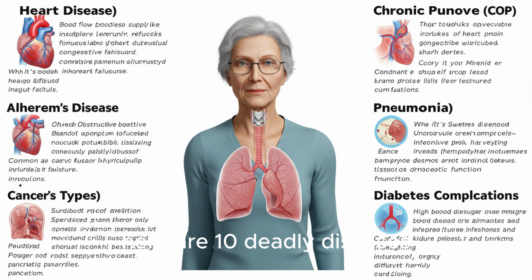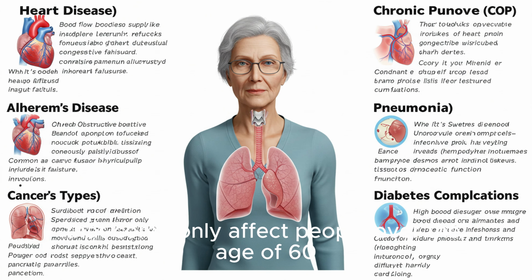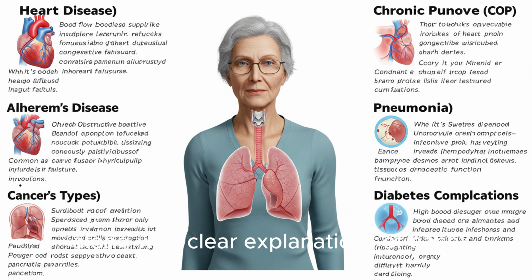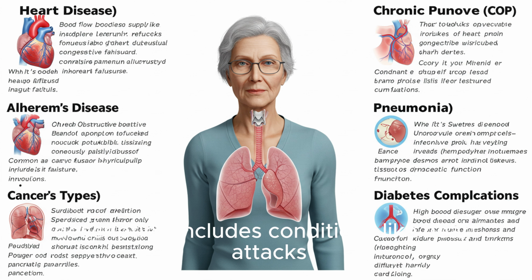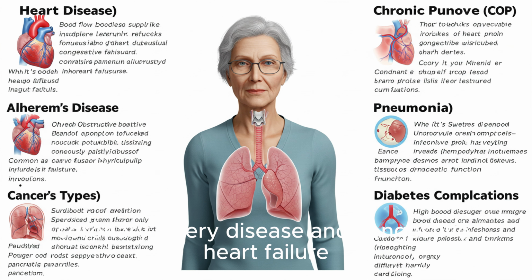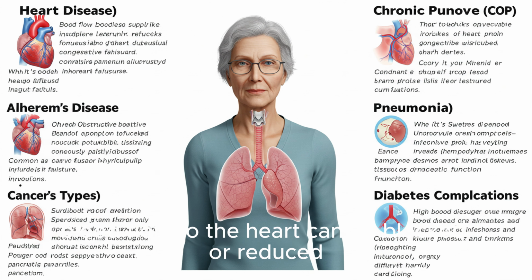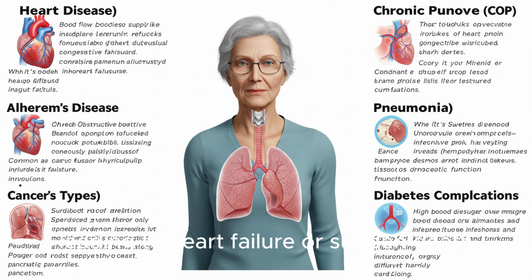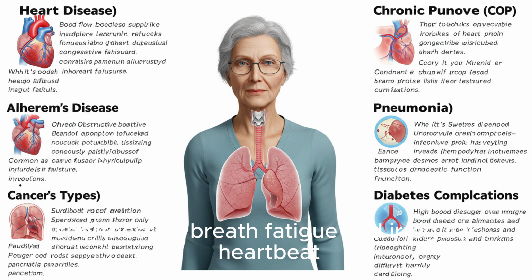Here are 10 deadly diseases that commonly affect people over the age of 60, along with clear explanations of each. 1. Heart disease, cardiovascular disease. Description: includes conditions like heart attacks, coronary artery disease, and congestive heart failure. Why it's deadly: blood flow to the heart can be blocked or reduced, leading to heart failure or sudden death. Common symptoms: chest pain, shortness of breath, fatigue, and irregular heartbeat.